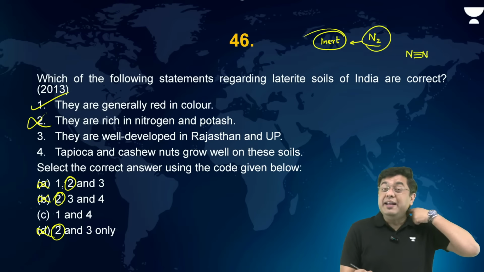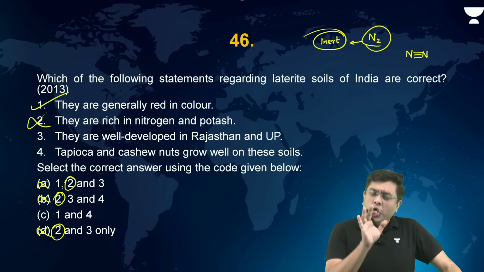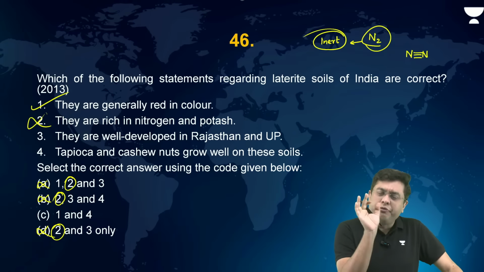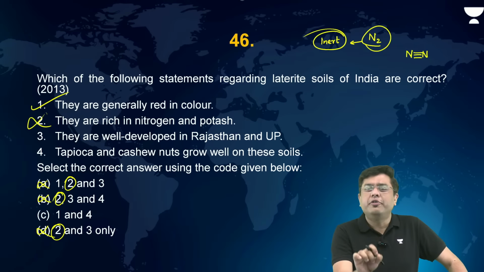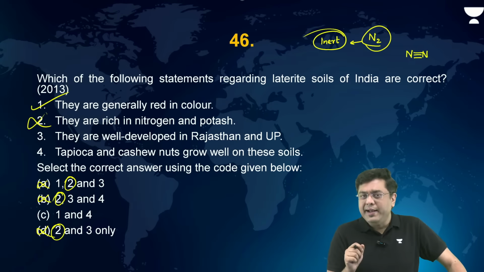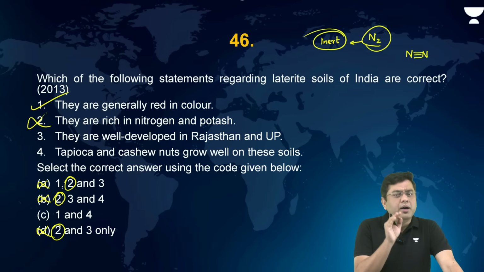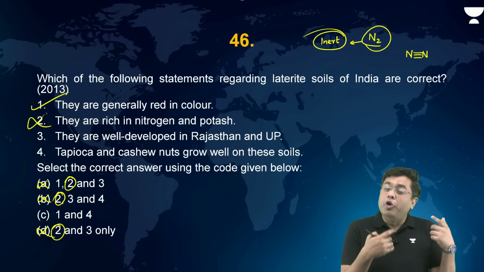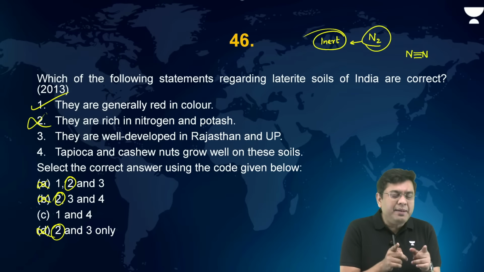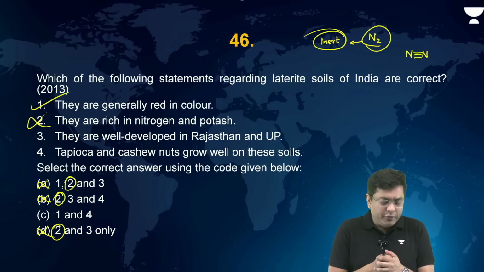But nonetheless, they are well developed in the region of Rajasthan and UP. No. In the northern part of India, some portions in the foothills of the Aravalis, that is in the region to the southwest of Delhi, some parts of Rajasthan, some portions of Bihar, that is where you will find laterite, but mostly you will find it in Andhra Pradesh, Kerala, parts of Tamil Nadu, where soil conservation techniques have been used for tea and coffee plantation, and also for growing cashew nuts, tapioca, and other kinds of crops.